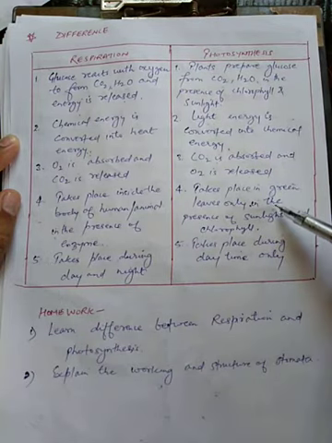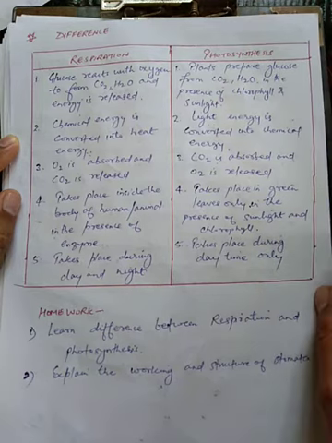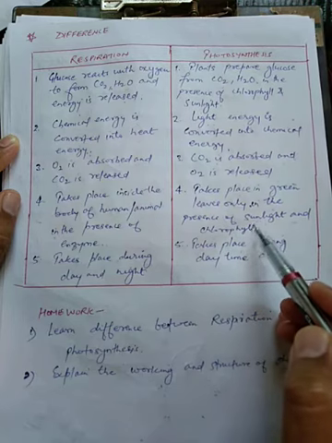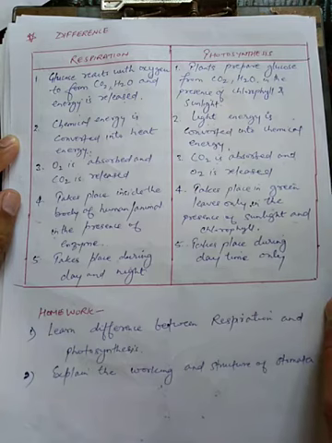Here it takes place in green leaves only, in the presence of sunlight and chlorophyll. So if there is lack of chlorophyll and there is absence of sunlight, the process of photosynthesis will not take place.